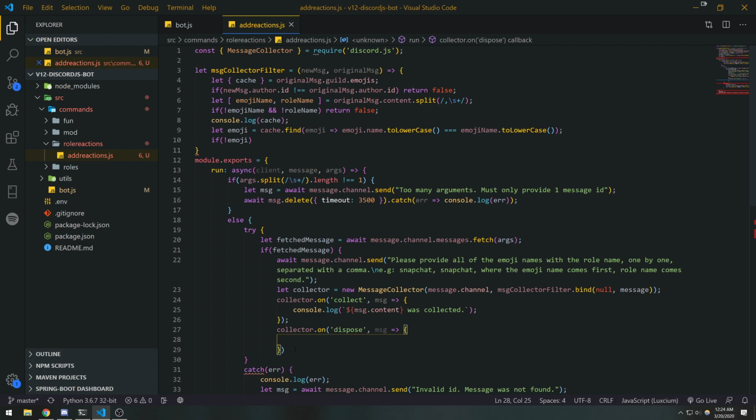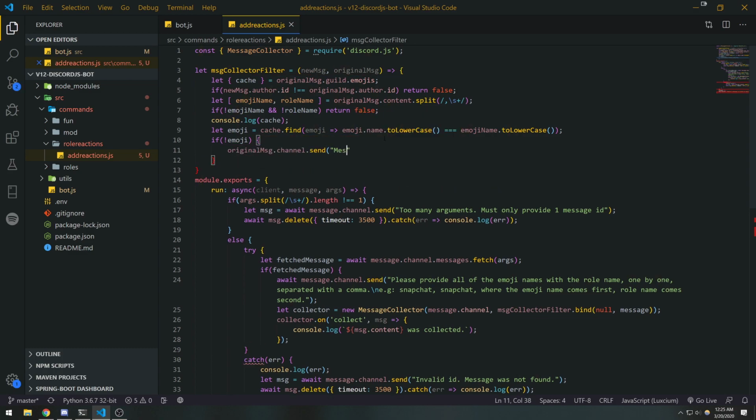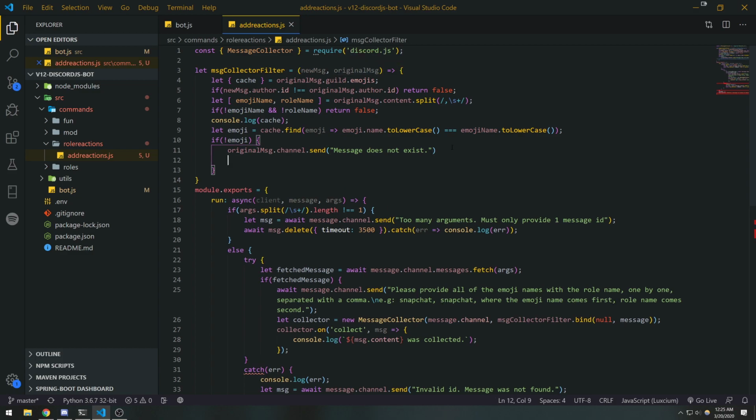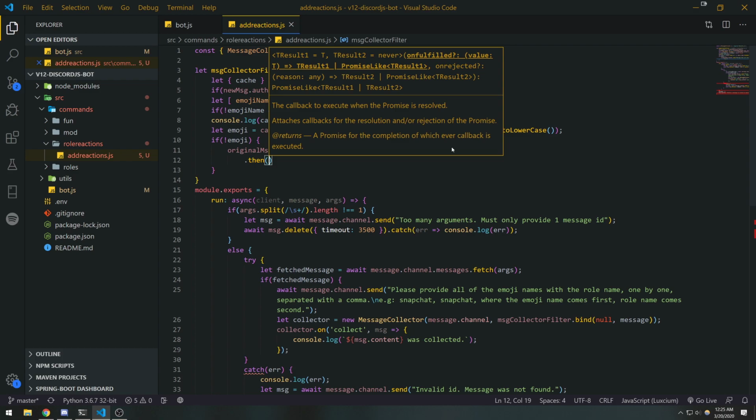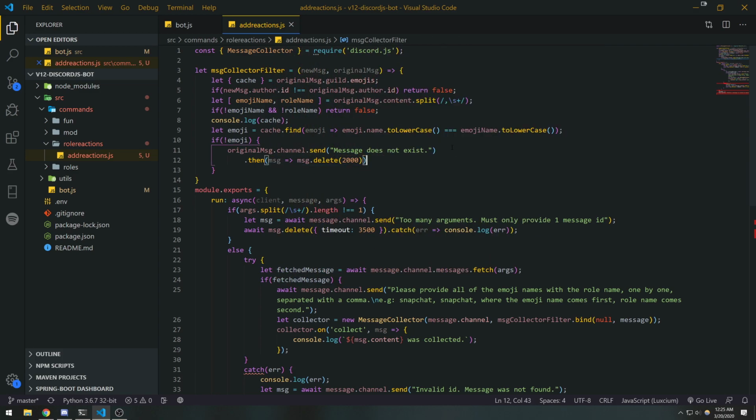Okay, actually, you know what? We're gonna skip this. Okay, so if emoji does not exist, we're just gonna say original message dot channel dot send, or let me actually scope this. Message does not exist. Okay, now over here, I'm not gonna make this an async await function. I'm just gonna use dot then, and I'm going to delete the message after 2 seconds.